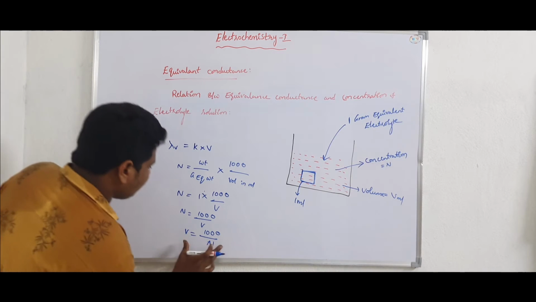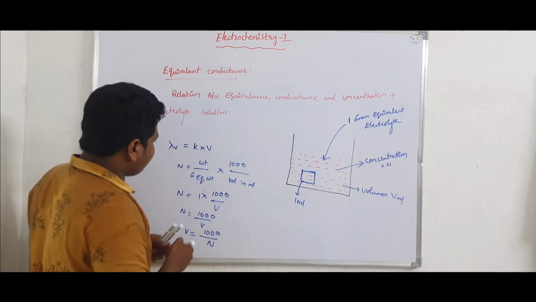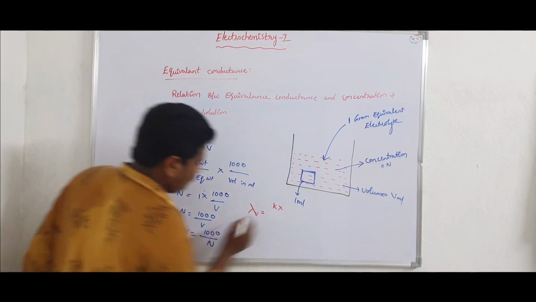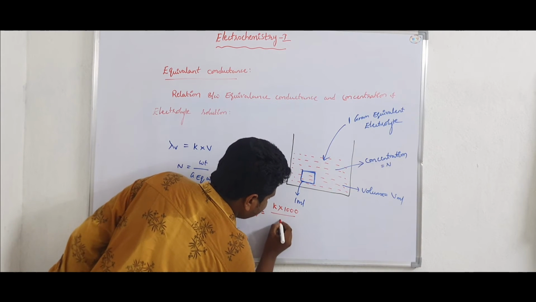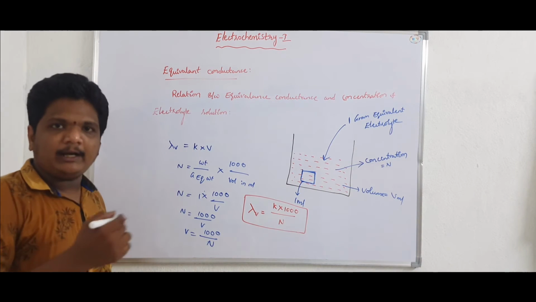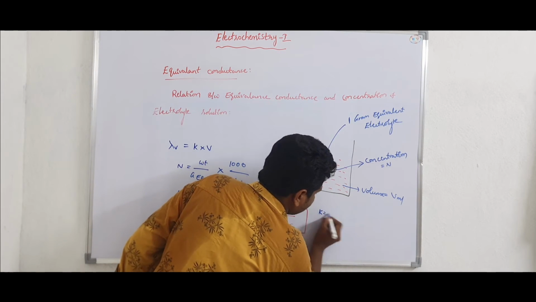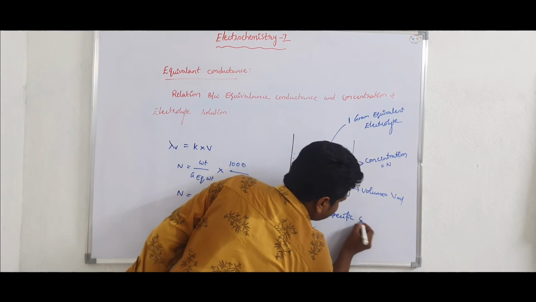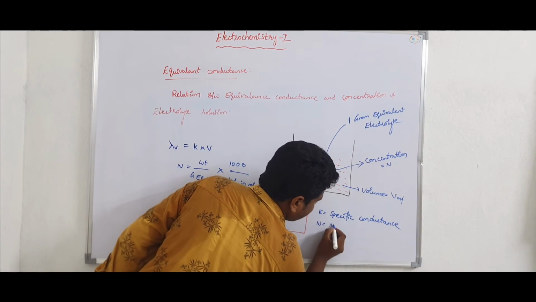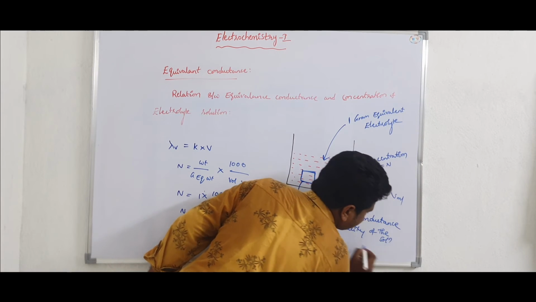In the place of V, if I substitute the value of V in this equation, I can write lambda v is equal to kappa into 1000 by N. This is the expression for the relationship between the concentration of the solution and the equivalent conductance of the solution, where kappa is the specific conductance and N is the normality of the electrolytic solution.